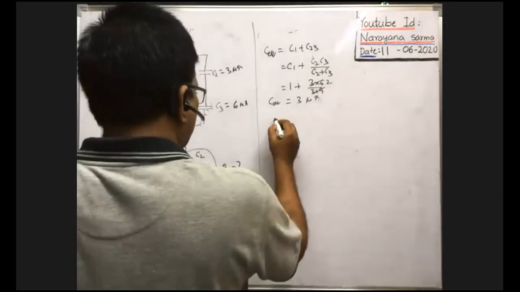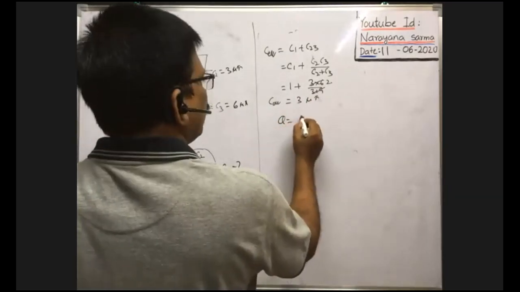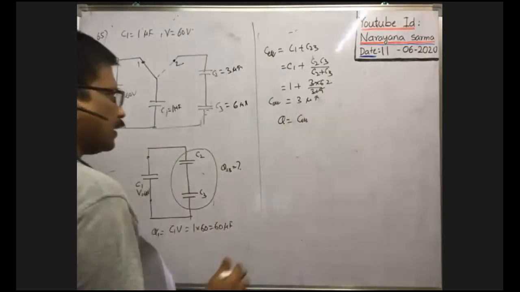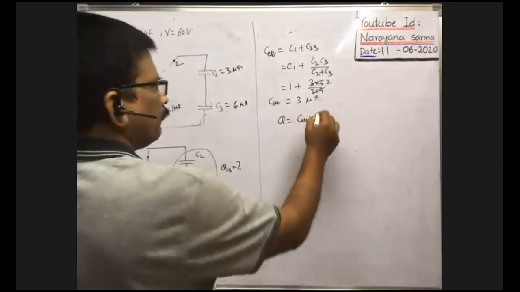Now the charge Q is equal to the effective capacitance into the applied voltage V dash.